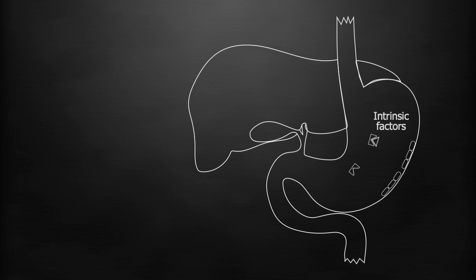The cobalamin intrinsic factor complex resists digestion and travels down the gut until it encounters epithelial cells in the distal ileum that express cubilin, a specific receptor for this bimolecular complex.